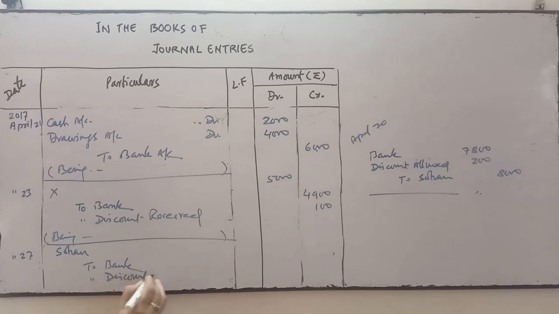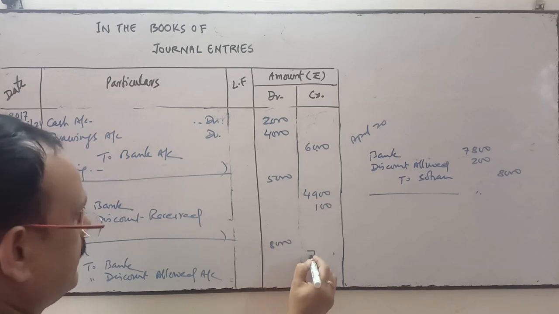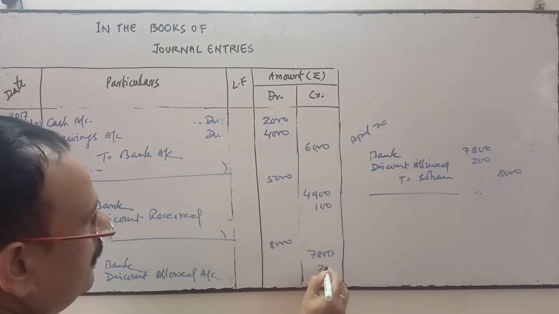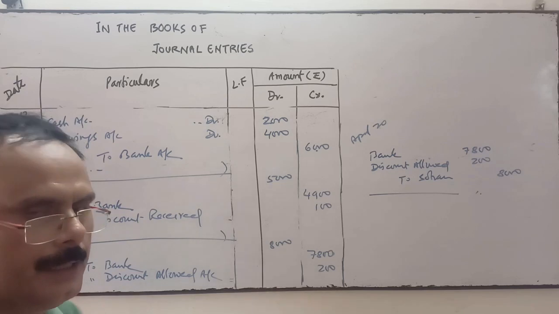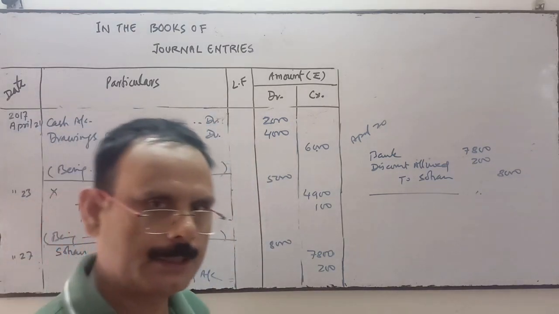Now the check is dishonored. That entry is being cancelled because the check is dishonored. So when the check is dishonored, we do the reversal entry. Only narration will be, being check dishonored.